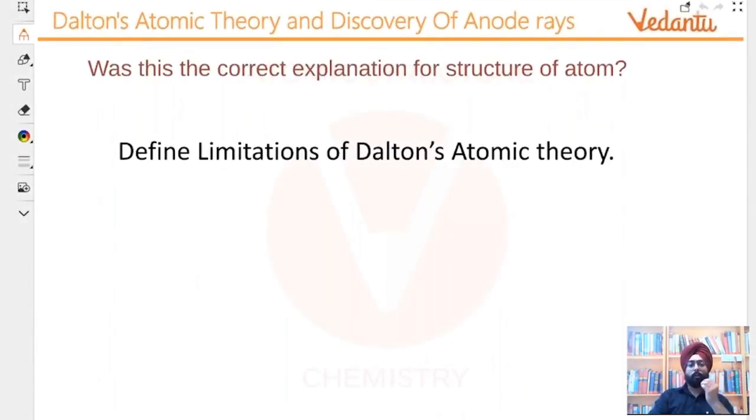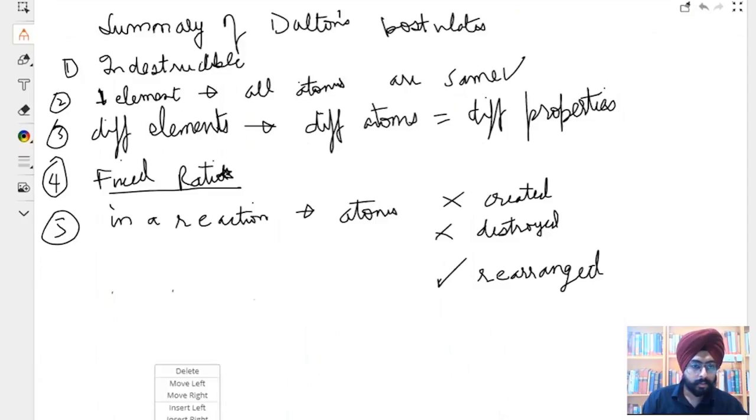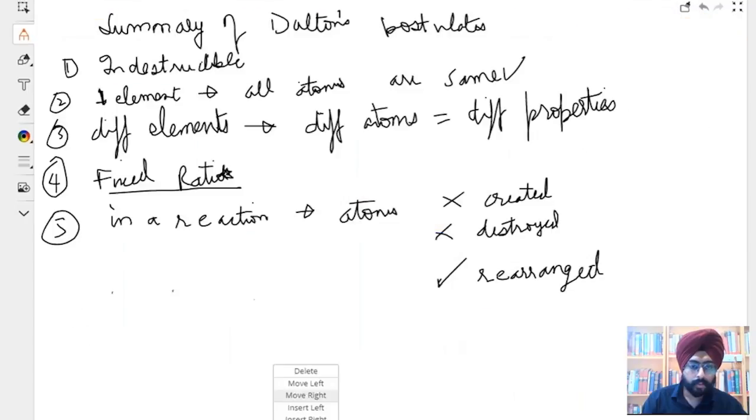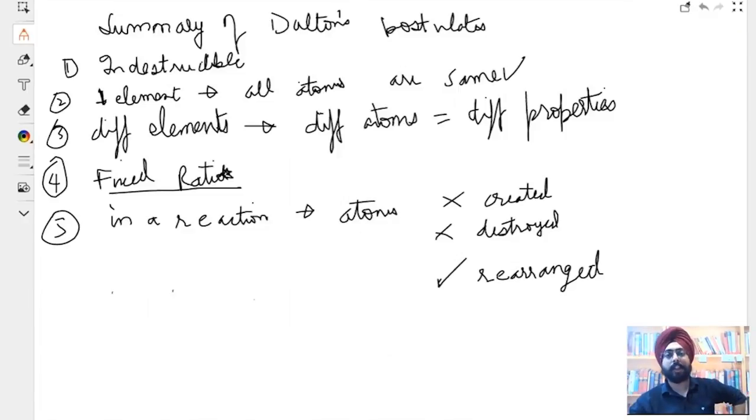Chalo guys, let's move on now to the limitations of Dalton's atomic theory. Let me move this so that when you get the notes, it is easier for you to revise. Okay, so this is a summary of Dalton's postulates in this weird handwriting that I have, but I believe you guys are making your own notes as well, because that is what will help you eventually when you're revising these chapters. Chalo.